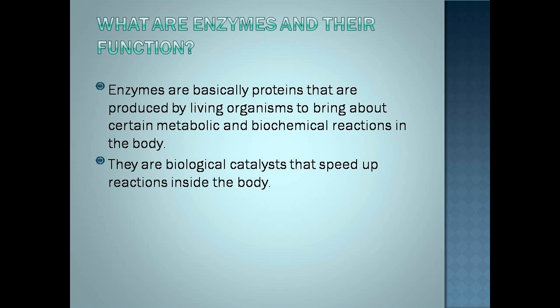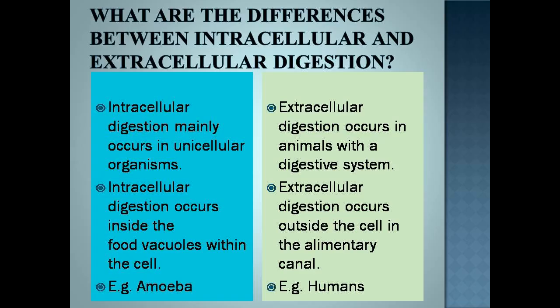What are enzymes and their function? Enzymes are basically proteins that are produced by living organisms to bring about certain metabolic and biochemical reactions in the body. So they are biological catalysts that speed up the reactions inside the body. What are the differences between intracellular and extracellular digestion?